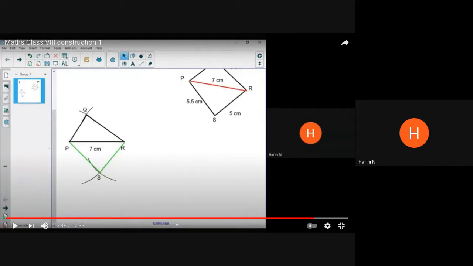Yeah, I hope you all would have got the quadrilateral PQRS by now. All right. So now we will quickly see what are the steps that we have done to complete the quadrilateral. So this is what you will be writing as your procedure in the record, right?